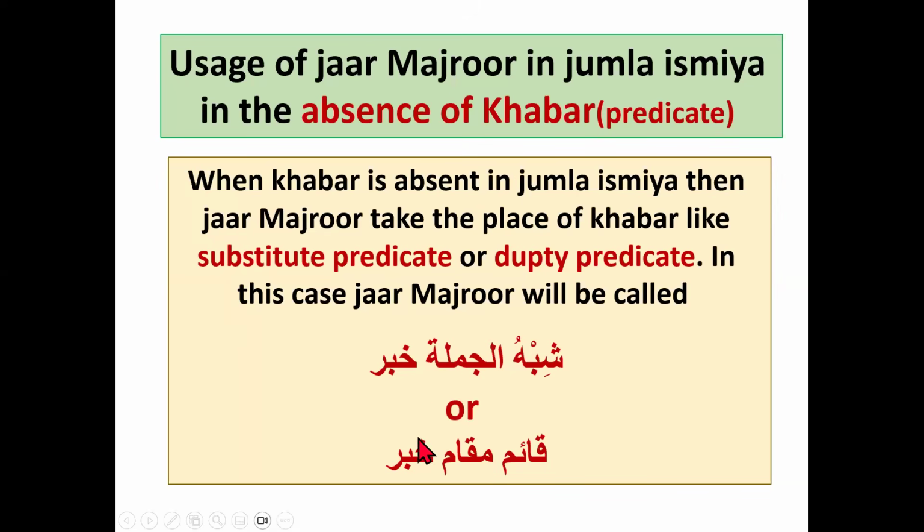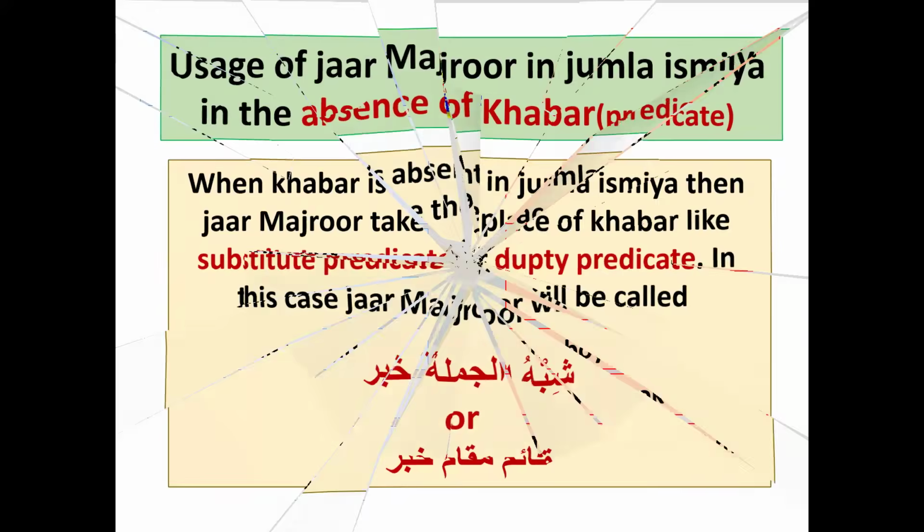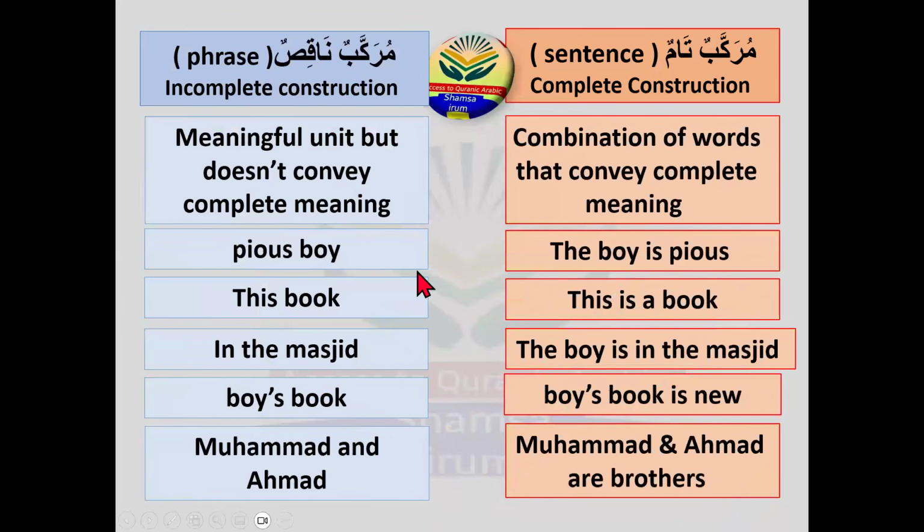Qaim Muqam Khabar or Shibu Jumla Khabar, they are two names of the same thing. It's totally up to you which one you want to use. If you say Shibu Jumla Khabar, that will be better than Qaim Muqam Khabar, because this is the exact Arabic terminology that we use in the grammar books. So this is the definition, but when we do it practically, inshallah, then you can understand easily. I removed the animations from this slide because I already used this slide many times, so maybe you all remember these examples as well.